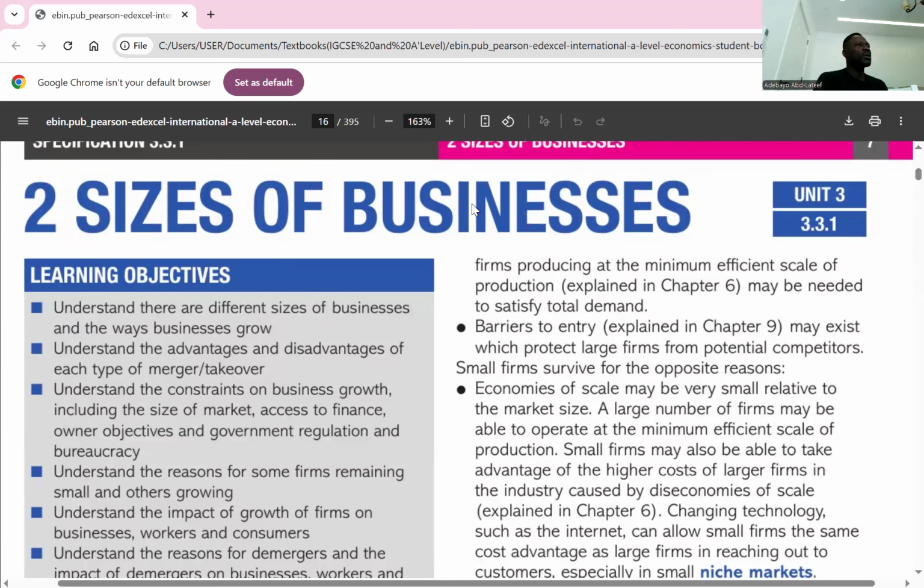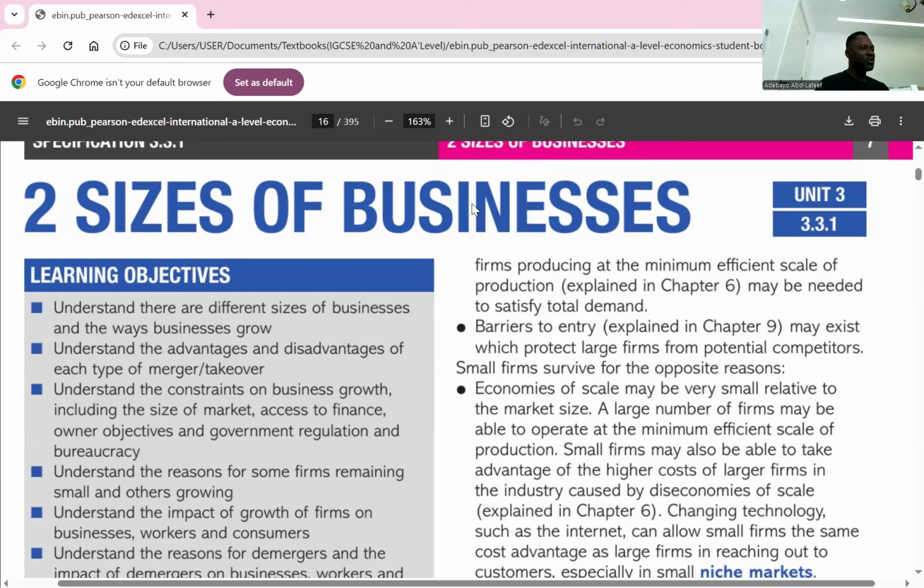When we talk about economies of scale, we're talking about a cost reduction due to expansion. Because the business has expanded, it's able to reduce its cost of production. So one of the reasons why businesses want to become large or big is because they want to exploit economies of scale. That's the first one.